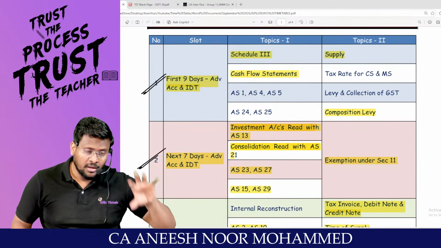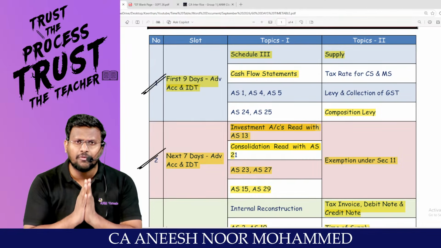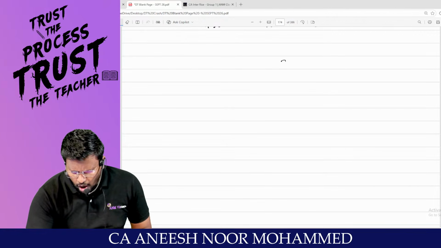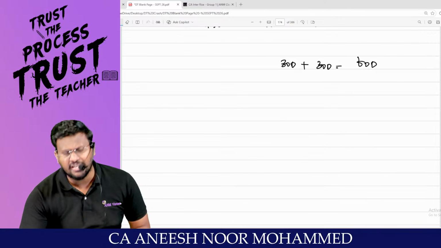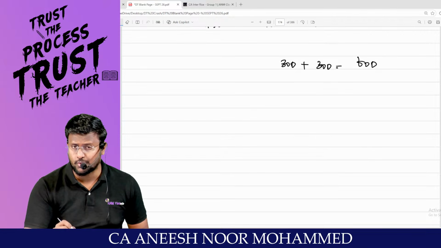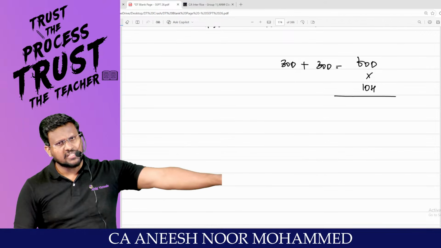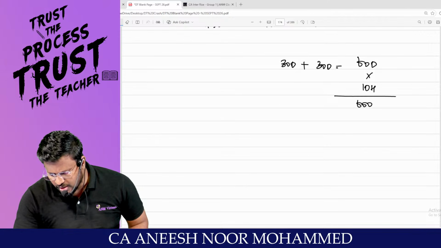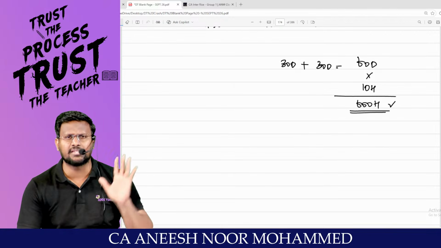That's how successful students should prepare for the 60 days. Still, we have a lot of time. Just think, July itself you have solid 30 days, plus August solid 30 days, so 60 days are there. If you are going to write in the September examination, as a CA student, the minimum hours to be studied is 10 hours. I'm not saying the maximum, the minimum hours you should study is 10 hours. So 60 into 10 comes to 600 hours you are going to prepare. Then only you are going to face the examination.